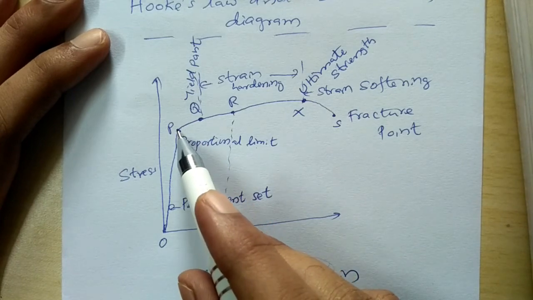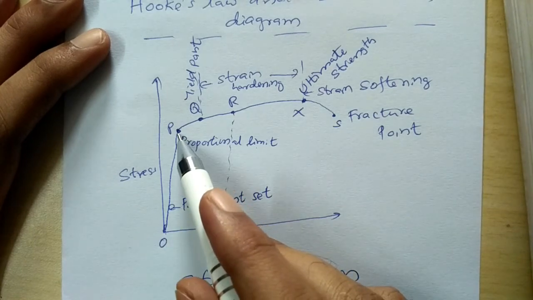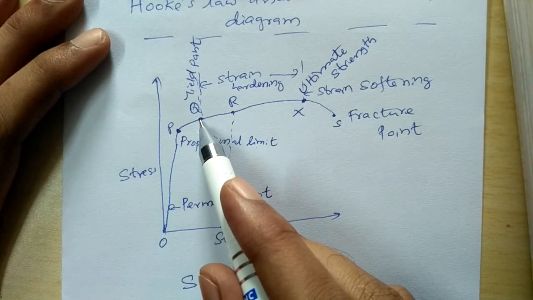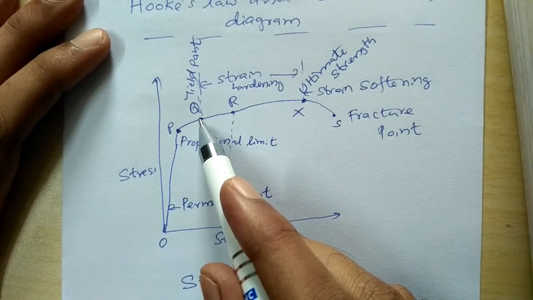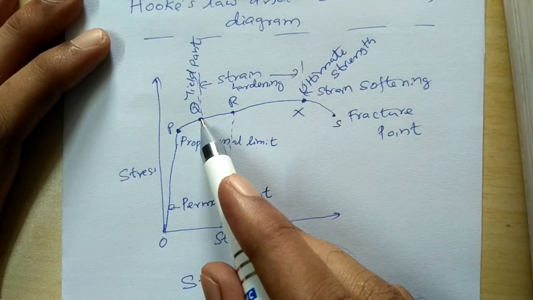If I stretch a material till here and leave the force, then it can retrace the original path. If I stretch the material beyond P up to a point Q, the material can still regain its original shape completely. The point Q is called the yield point, or else the elastic limit.